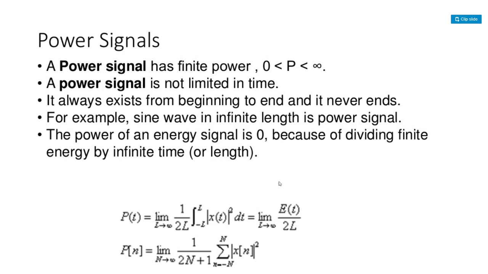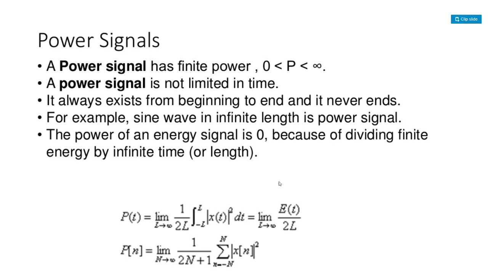For example, if you take a sine wave or a cosine wave, a sine wave of infinite length is a power signal. Whereas if you take only one single square pulse, existing from 0 to t only, then you can call it an energy signal.